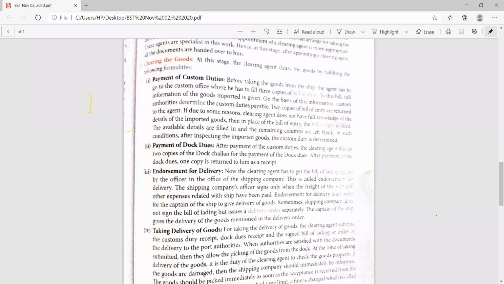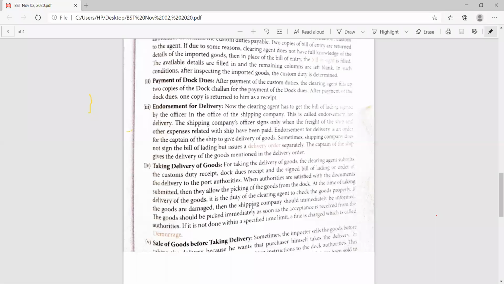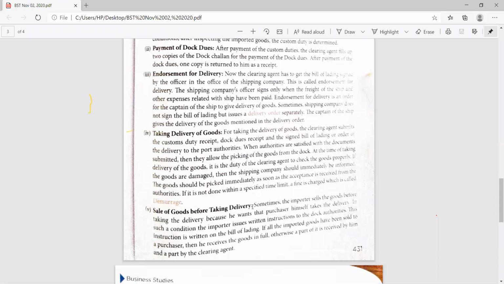Now the clearing agent gets the bill of lading signed by the officer of the shipping company. This is called the endorsement of the delivery. The shipping company officer signs when the freight of the ship and the other expenses related to the ship have been paid. Then he gets it signed, and after that the delivery is taken.